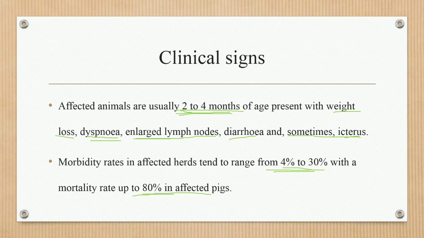So pig circovirus infection is an important infection in the pig population because of its high mortality rate.